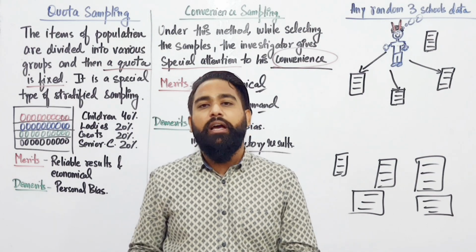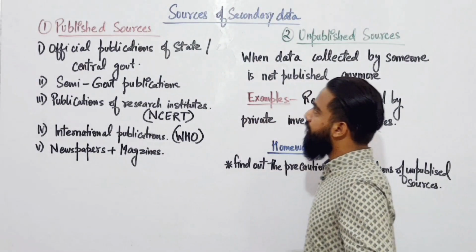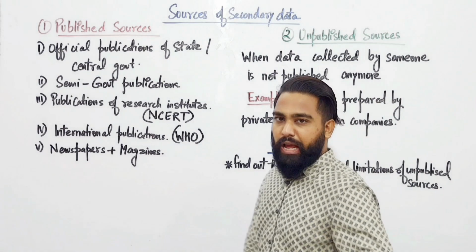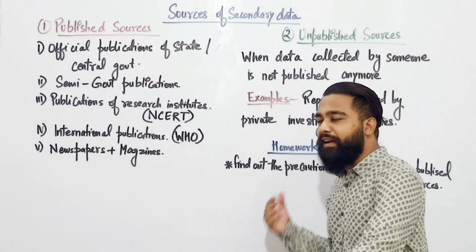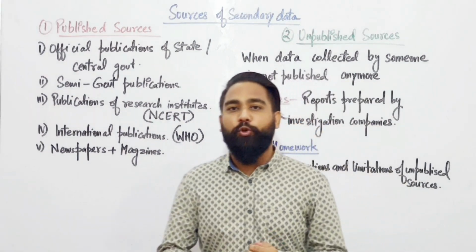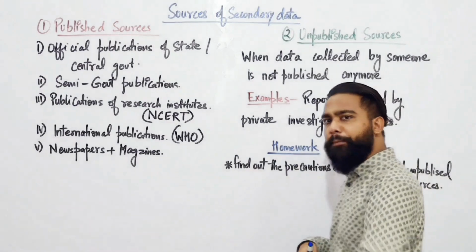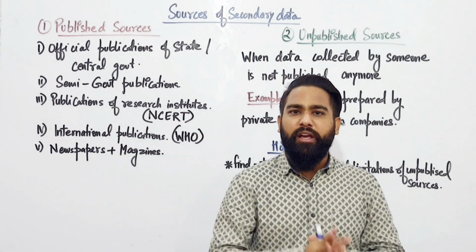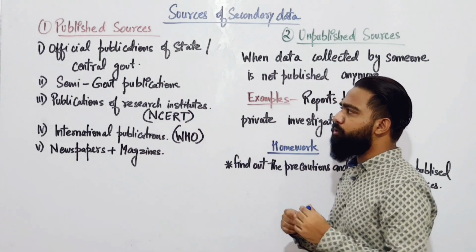Now let's come to the last topic for today's video. The next topic is sources of secondary data. There are 2 types of sources. First are published sources and the second are unpublished sources. Published sources are those sources which have already been uploaded, already shown to the general public, already released by someone. So those are the published sources.